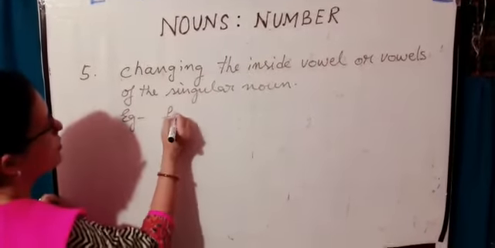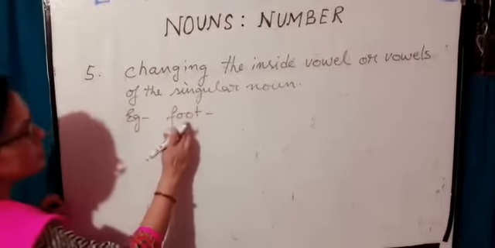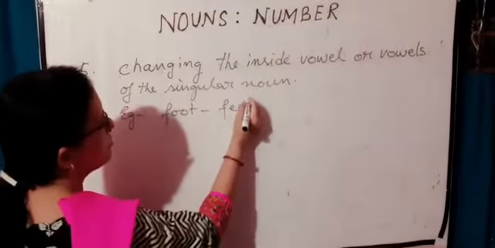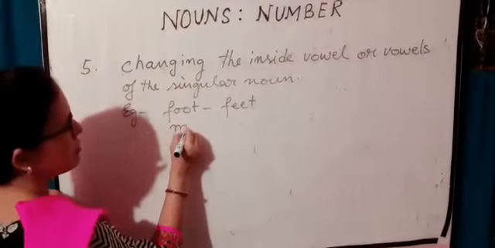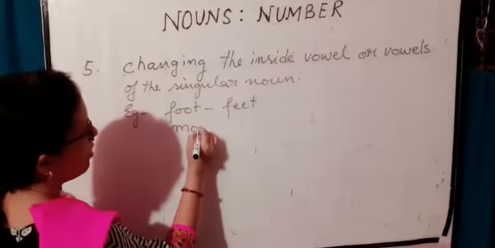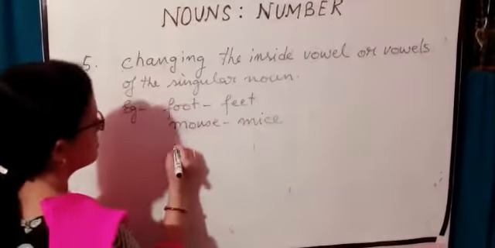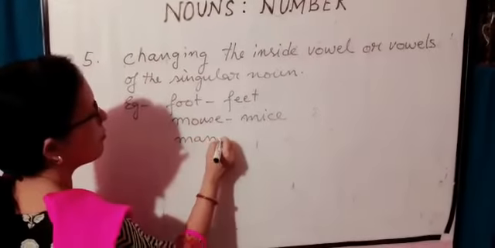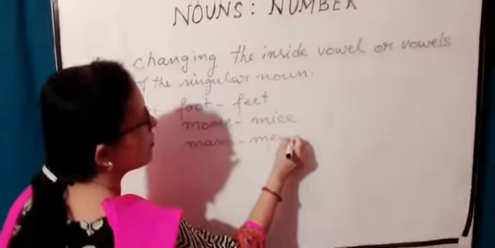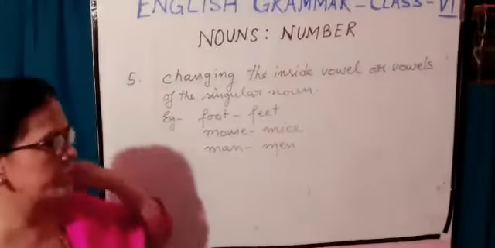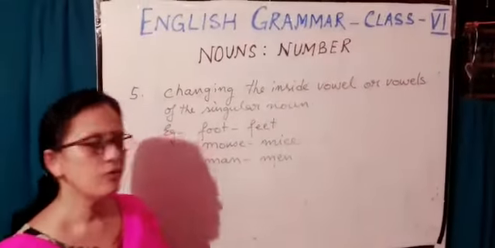Example, foot, double O, this is the inside vowel, it changes into feet. Mouse, mice, man, men. So here the inside vowel has been changed when the plural has been formed.